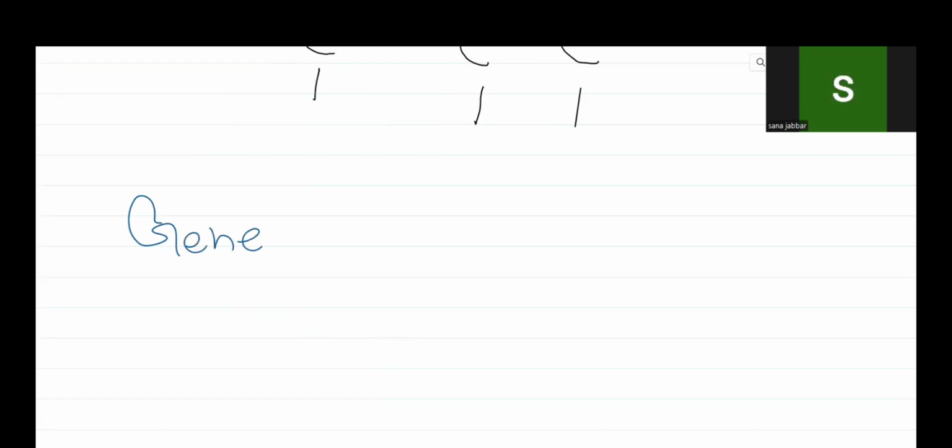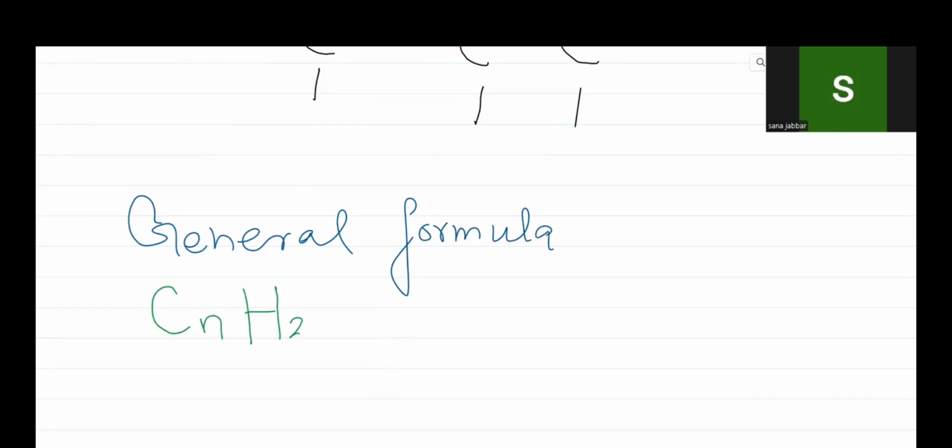The general formula for an alkane is CnH2n+2. It might look a little bit difficult, but it's very easy. We just have to understand what n is. And what is n? n means the number of carbon atoms.